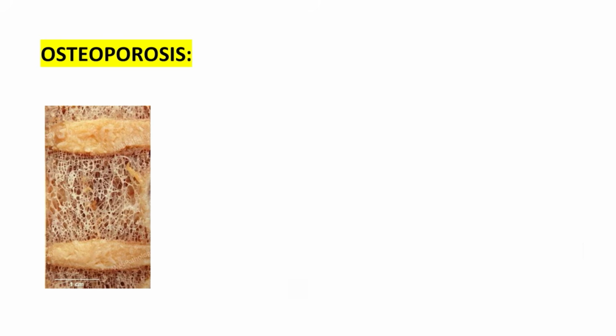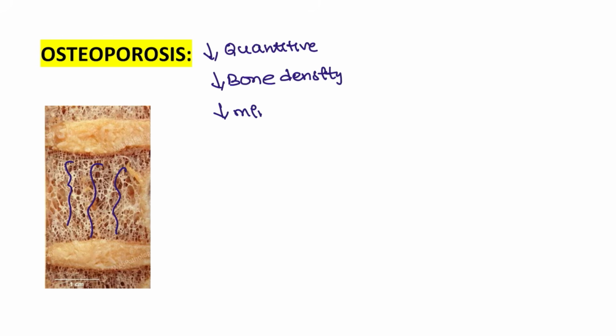Next, osteoporosis. Osteoporosis is one of the most important. What happens here? This is a quantitative condition. That means the bone density is decreased in this patient. It is not about the osteoclast or the osteoblast. The bone density, the bone mass, the bone structure is completely damaged in this patient. And it could be due to anything. It could be due to mineralization also. The patient might not have proper mineralization, or proper hormones in the body. So all these conditions can be seen in an osteoporosis patient.